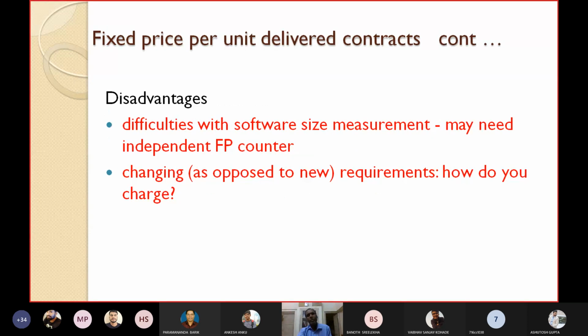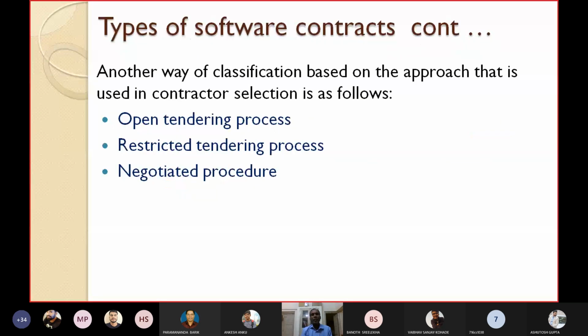Changing as opposed to the new requirements. If this is the case, then how do you charge? No, it may not fit any. It may not fit to any of these slabs. Okay. Still, we'll go for another type of contract. That is very much interesting.